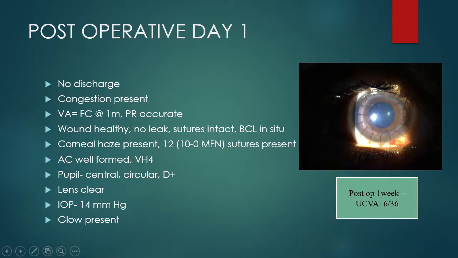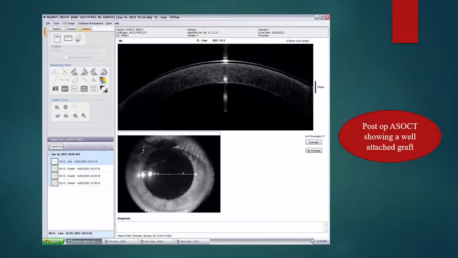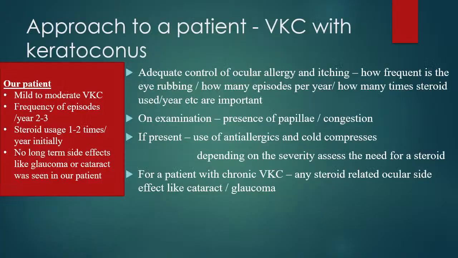Post-operative day 1 was pretty clear. No discharge or congestion was present. On the first day post-op the patient had a visual acuity of finger counting at 1 meter, which improved to an uncorrected visual acuity of 6/36 at post-op 1 week. The rest of the examination was within normal limits, with all the sutures being buried, and 12 monofilament nylon sutures were placed. This is the post-op day 1 picture of the anterior segment OCT of the patient, and we can see the graft has taken well.